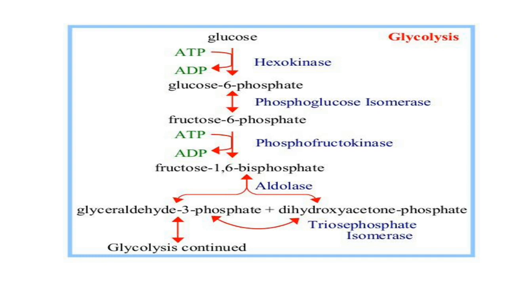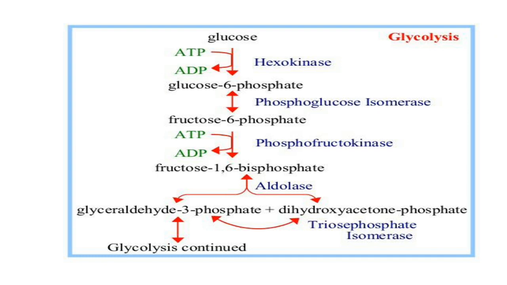In the presence of aldolase, this 6-carbon compound is cleaved into 3-carbon compounds, glyceraldehyde 3-phosphate and dihydroxyacetone phosphate.